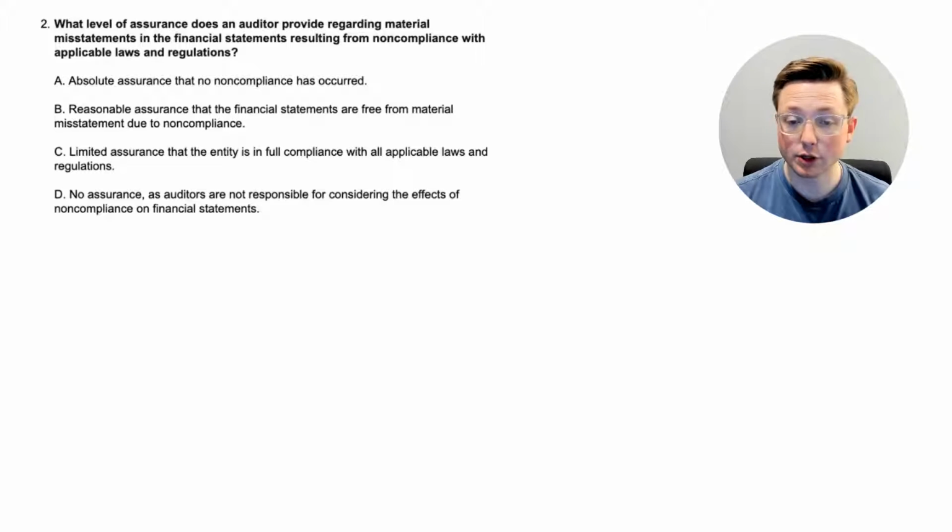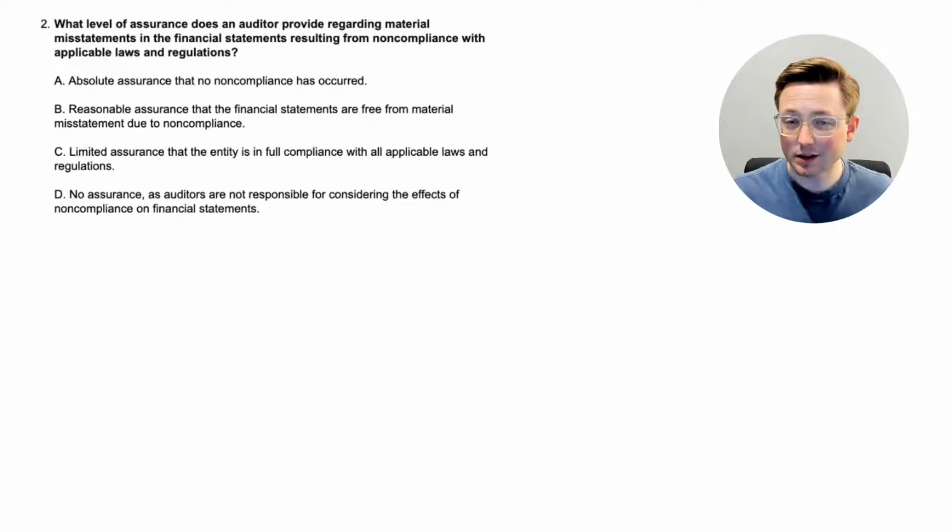Option A, absolute assurance that no compliance has occurred. Option B, reasonable assurance that the financial statements are free from material misstatement due to noncompliance. Option C, limited assurance that the entity is in full compliance with all applicable laws and regulations. Or option D, no assurance as auditors are not responsible for considering the effects of noncompliance on financial statements.